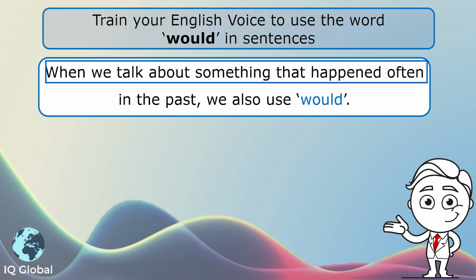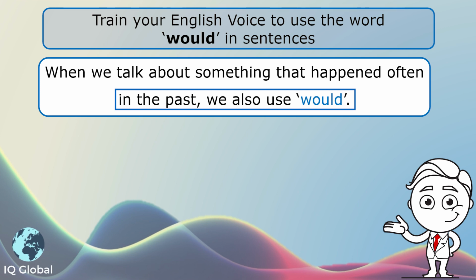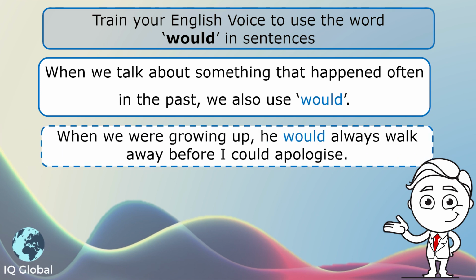When we talk about something that happened often in the past, we also use would. Have a look at the sentence example. When we were growing up, he would always walk away before I could apologize. So it is something that happened often in the past.